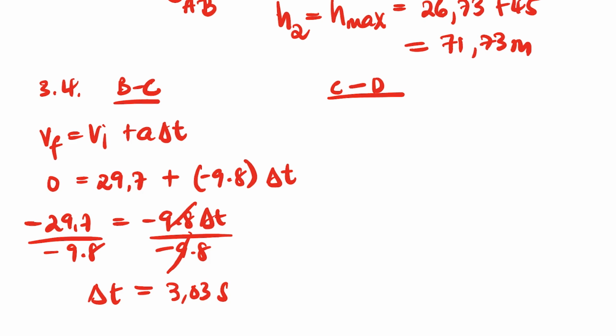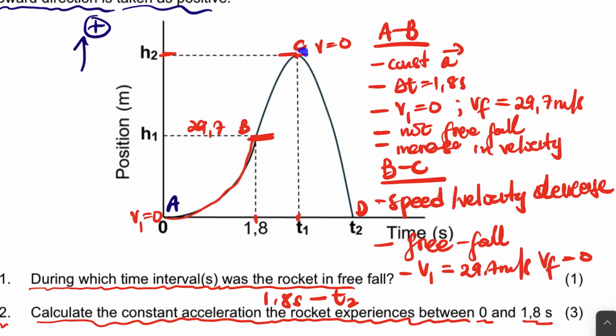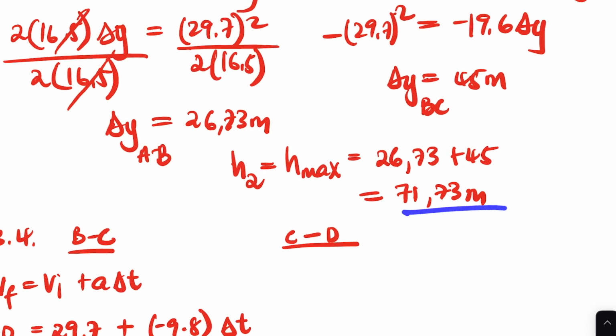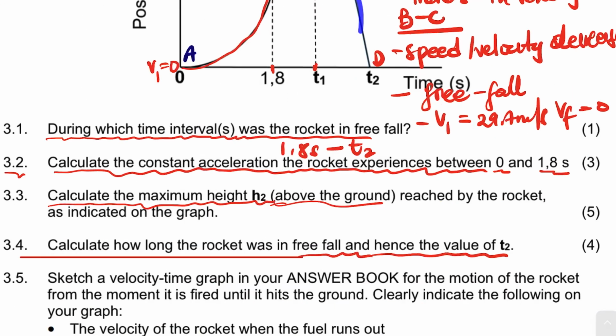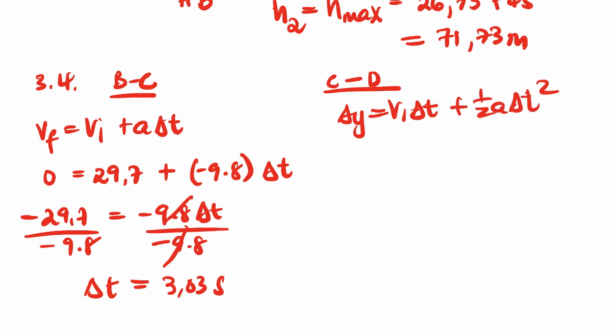C to D. Calculating the time from C to D. What are we going to use? We have the initial velocity, and we have the displacement, because the displacement from here to here was this 71.73. So we have the initial velocity and the displacement. The formula that I think is suitable for that is dy equals v initial change in t plus half a t square.